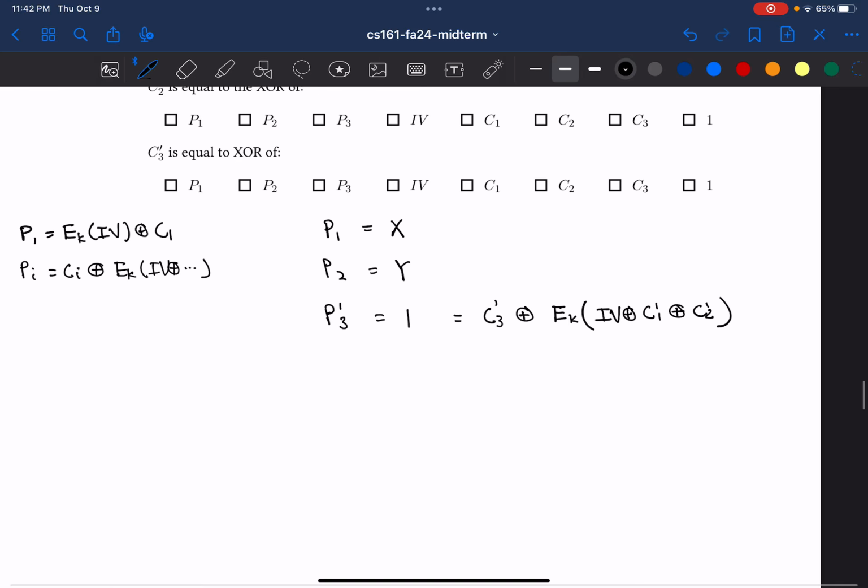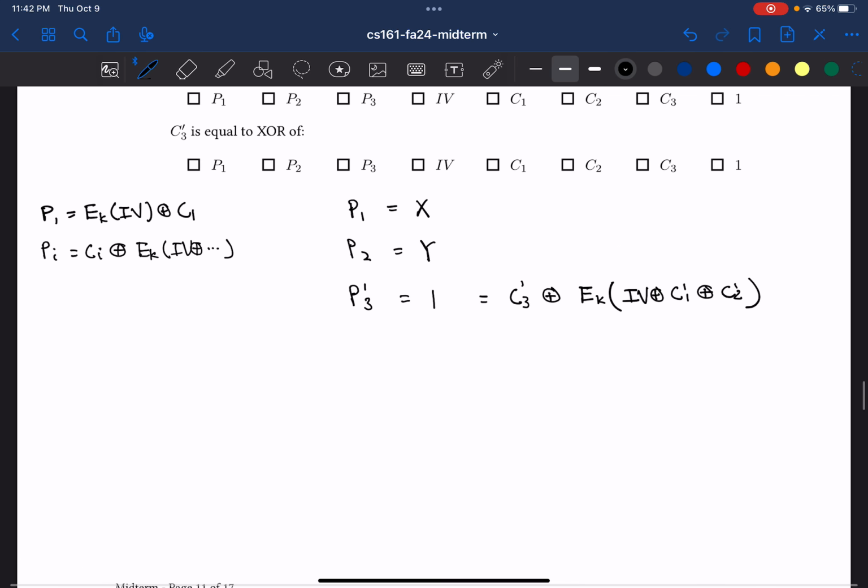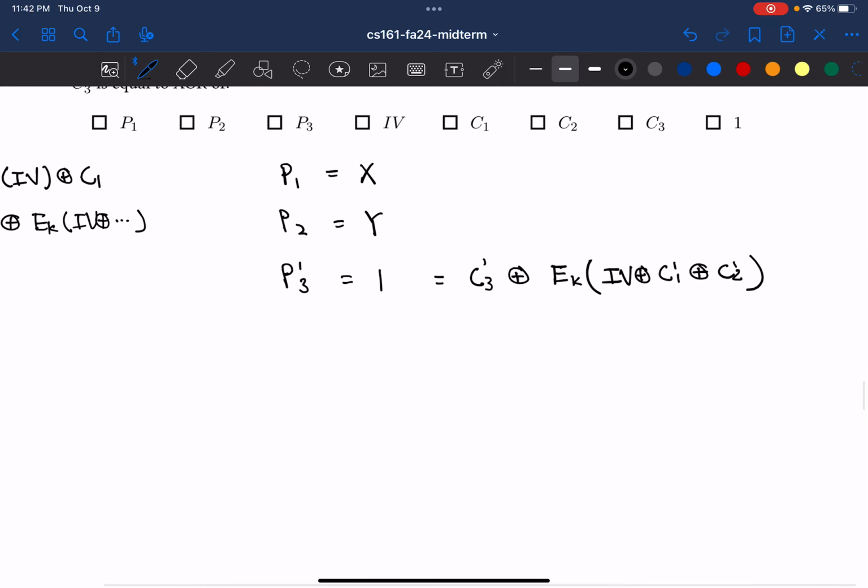Like so. And as we can see, there's a lot of terms that are happening, and there's a lot of terms that we have control over. The easiest way is to sort of keep C1 and C2 constant because they're inside the encryption block.